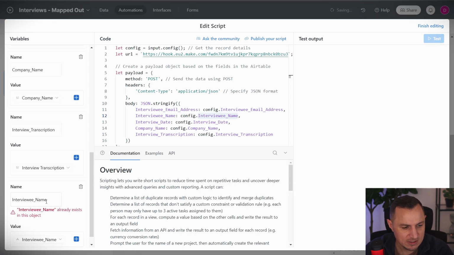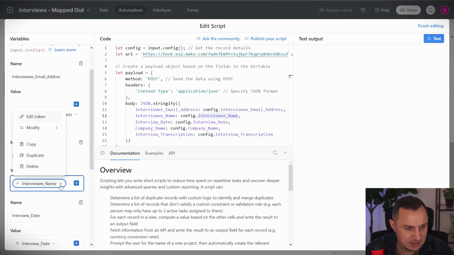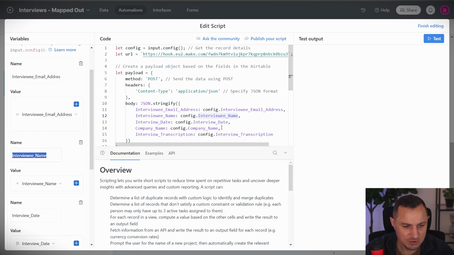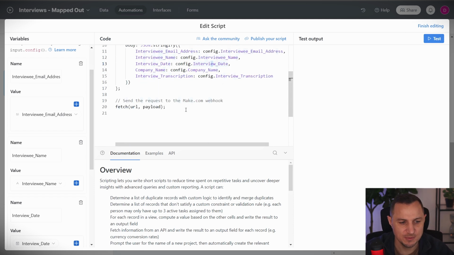In your case, you will need to call it interviewee name without the one. For me, it's just that this value already exists. I already have it here called interviewee name with this value that I get from my form. So what this does is it allows me to send all the information from my interviewee over via the webhook. The webhook is sending all this information over.